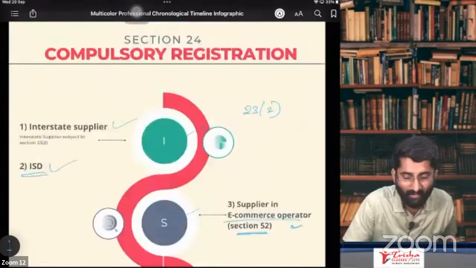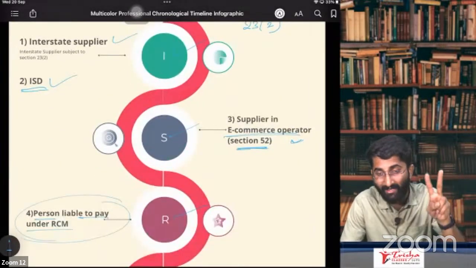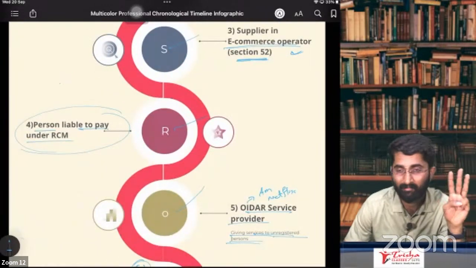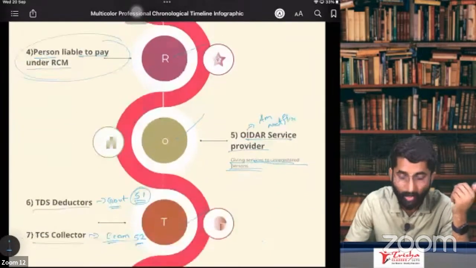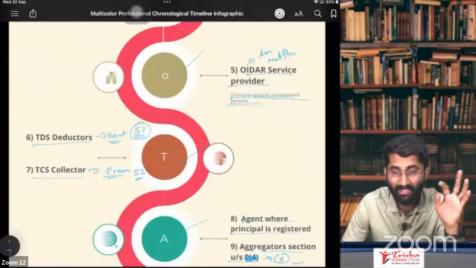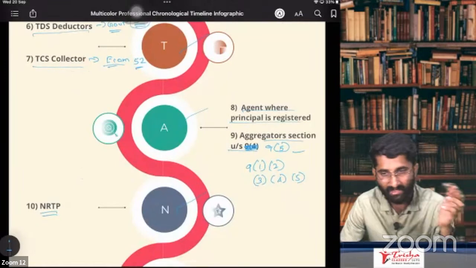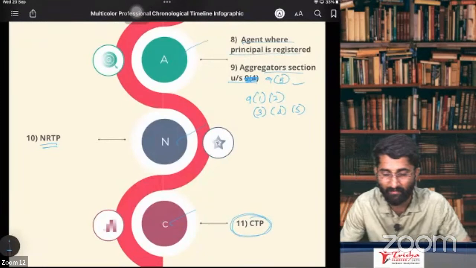So what does I stand for? Interstate supplier and ISD. S for supplier through e-commerce operator. R for RCM: the person who is liable to pay under RCM has to take compulsory registration. O for OIDR services. T for TDS and TCS: TDS deductors and TCS collectors. A for agent and aggregators. N for NRTP. C for CTP. All these people have to take compulsory registration.